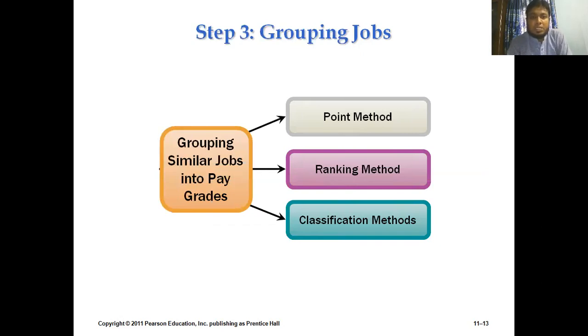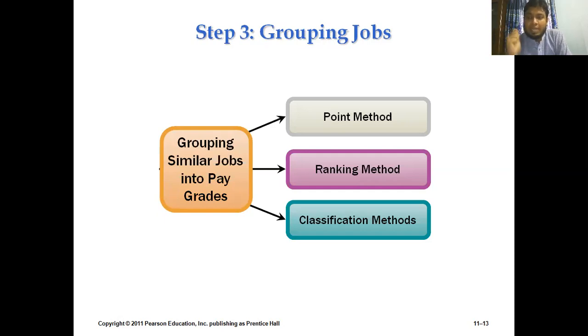Now we are proceeding to step number 3, that is grouping of jobs. This is our third activity. Once we have decided about the value of a job in step number 2, we need to concentrate on grouping these jobs. I mean, we need to bring similar jobs onto a single platform so that we can develop a compensation package for each category.